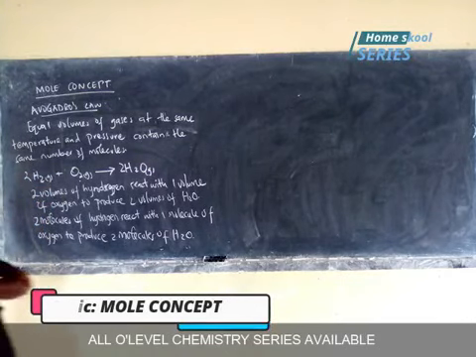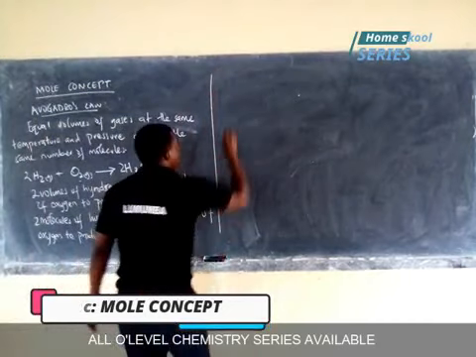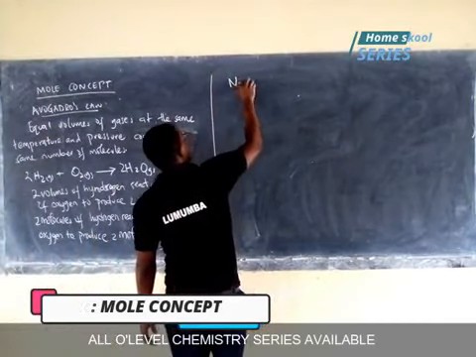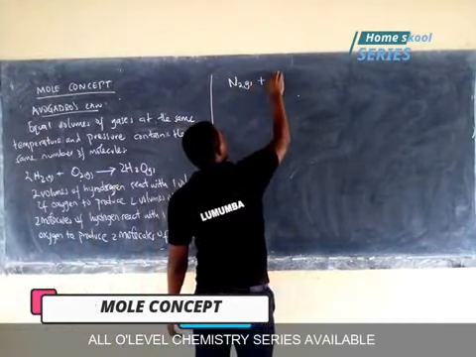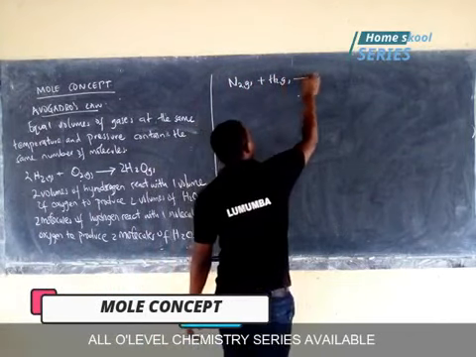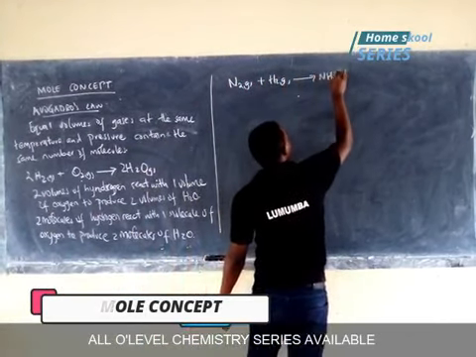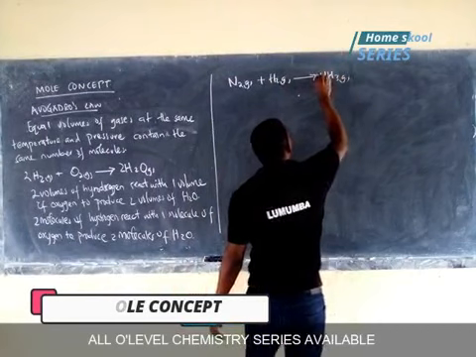Example 2, we have nitrogen gas reacting with hydrogen gas, giving us ammonia gas.